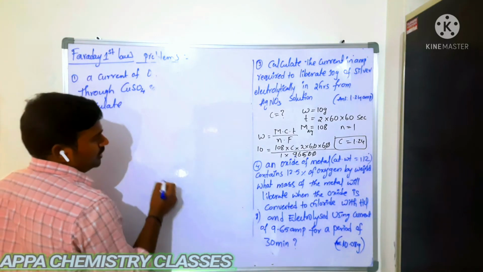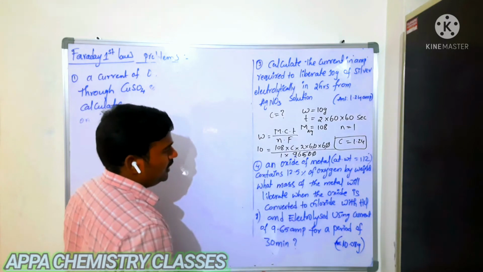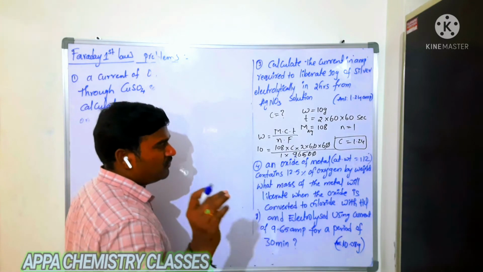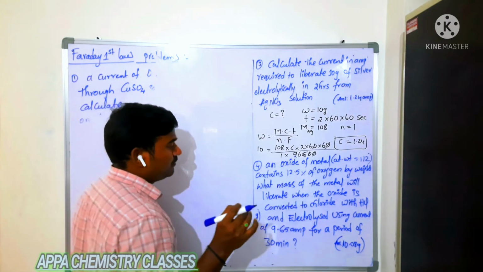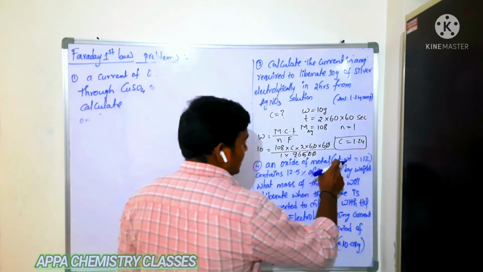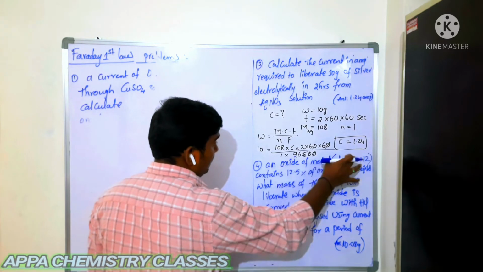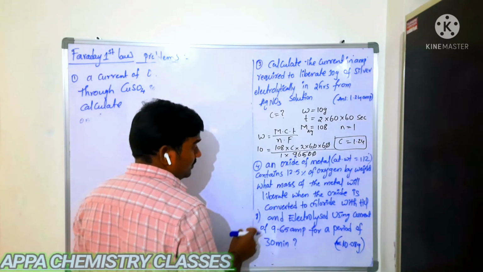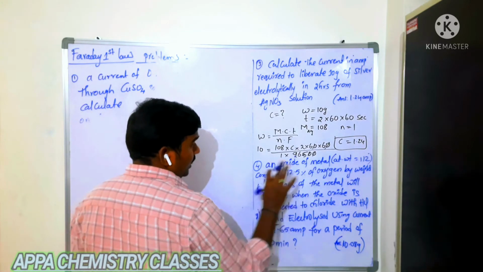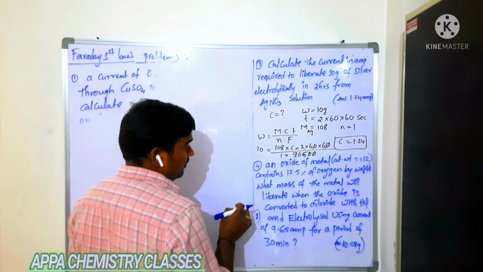So the fourth question, that is what they have given. An oxide of metal contains 12.5% of oxygen by weight. So that metal oxide has 112 molecular weight and contains 12.5% of oxygen by weight.